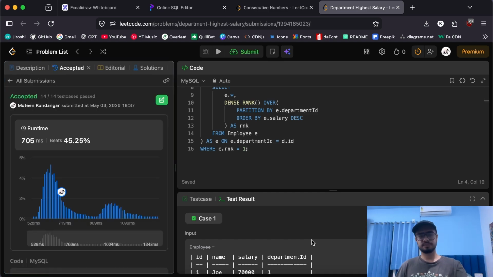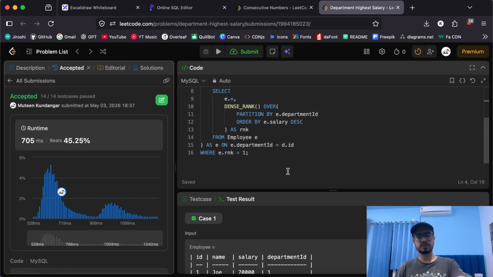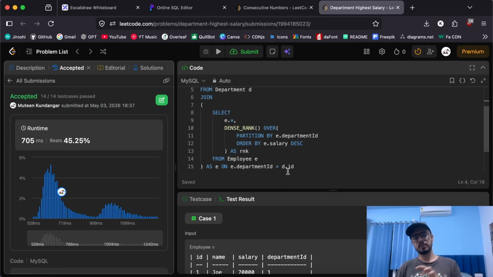Perfect. I hope you understood the logic behind what I just did. I basically split each department into a different partition and applied a dense rank ordered by salary in descending order, where the highest salary would get the highest rank.